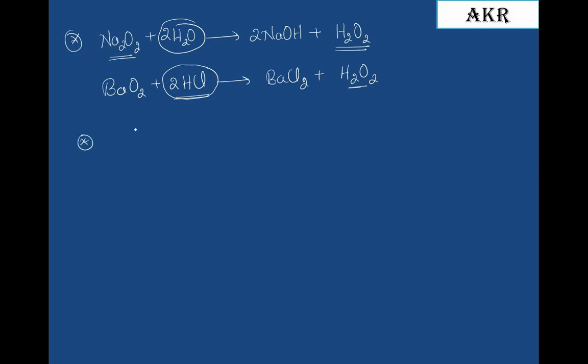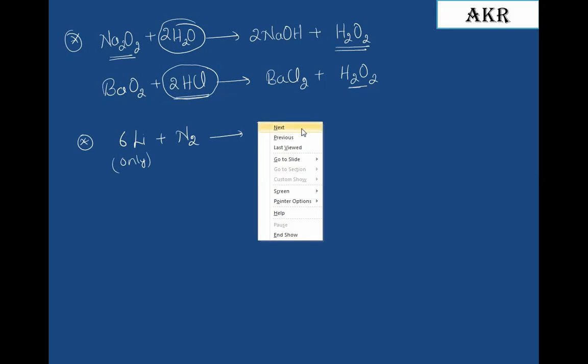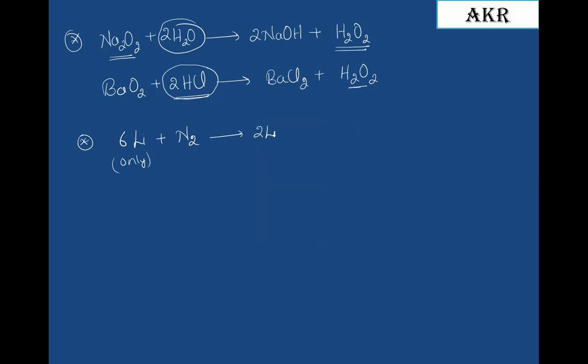In the first group elements, only lithium has the ability to react with nitrogen to form the respective metal nitride, that is lithium nitride. Whereas all the second group elements react with nitrogen at high temperature to form the respective nitrides, and their order of stability is like this: beryllium nitride, magnesium nitride, calcium nitride, strontium nitride, and barium nitride.